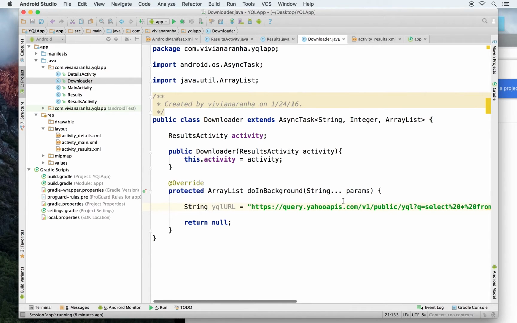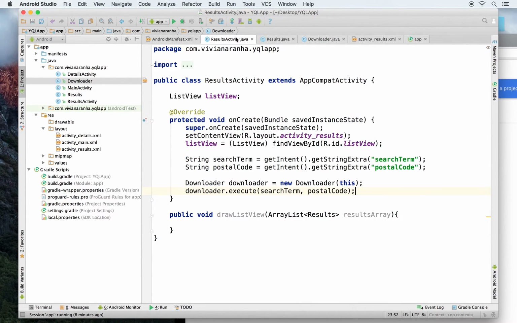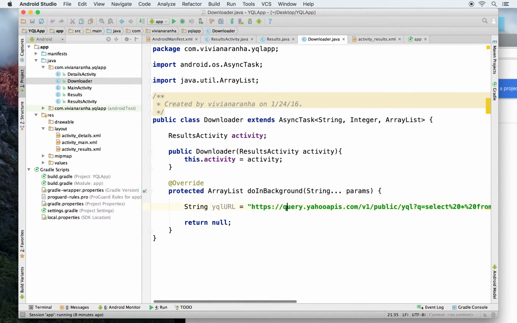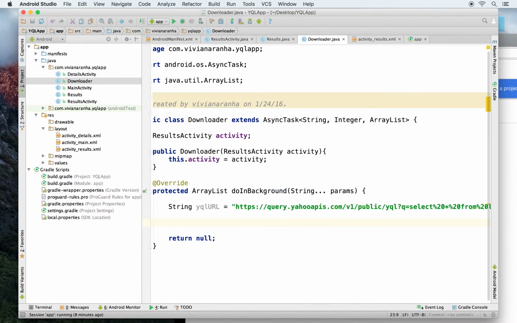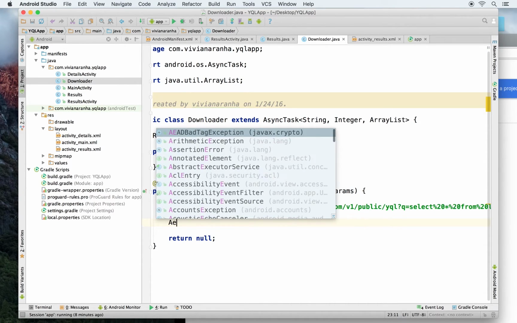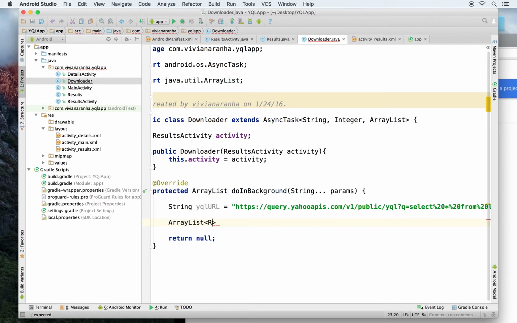The reason I said 0 and 1 is because the strings are passed from this Results activity. If you see, the 0th object is search term, the first is postal code, and that's what I used inside here. So once I have the URL, let's start downloading. First thing I need to do is create an ArrayList of all the results where I'll save the results.